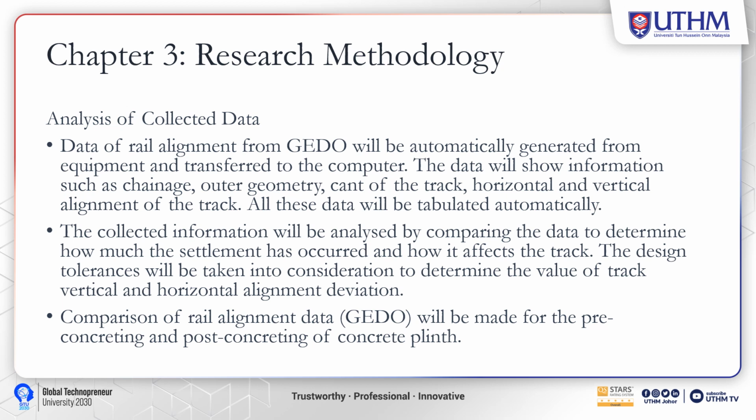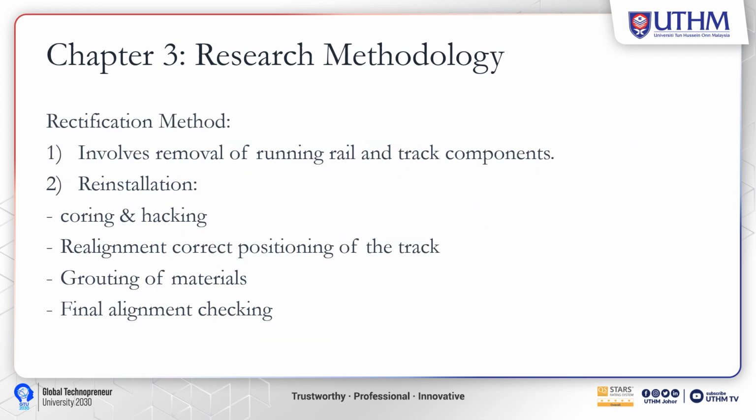The design tolerances will be taken into consideration to determine the value of the track vertical and horizontal alignment deviation. Comparison of rail alignment data will be made for pre-concreting and post-concreting of the concrete plane, known as the concrete slab. So the rectification methods will involve removal of the running rail and track components. Second will involve reinstallation of the running rail and track components, where coring and hacking will be done, realignment for correct positioning of the track, grouting of materials, and final alignment checking of the track itself.